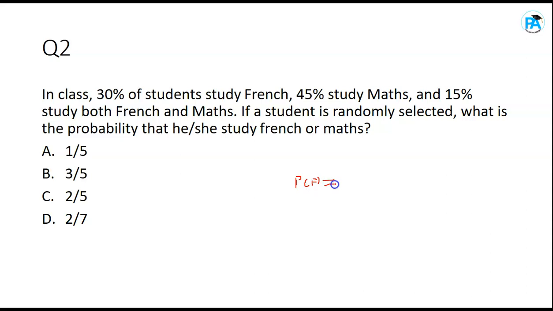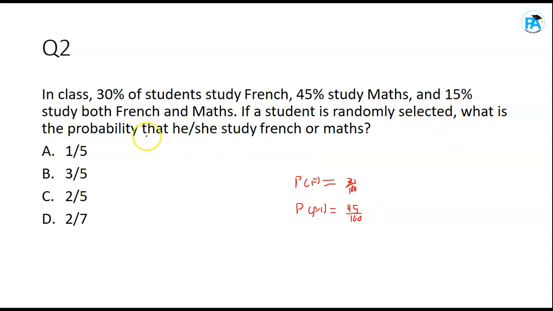Are you following? 30% means 30/100. Then 45% study maths, meaning probability of those who study maths is 45%, which is 45/100.